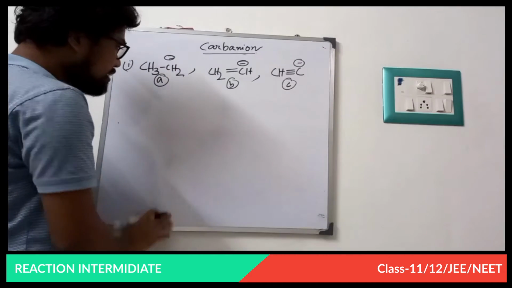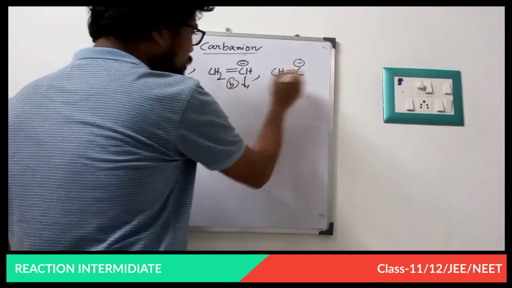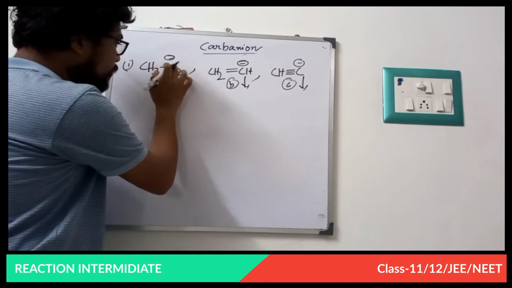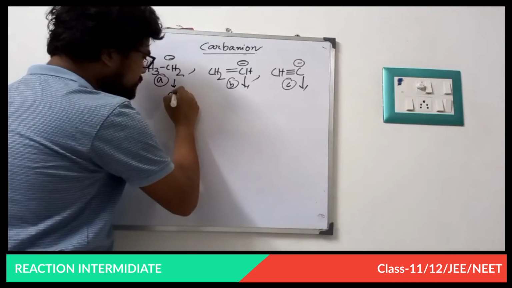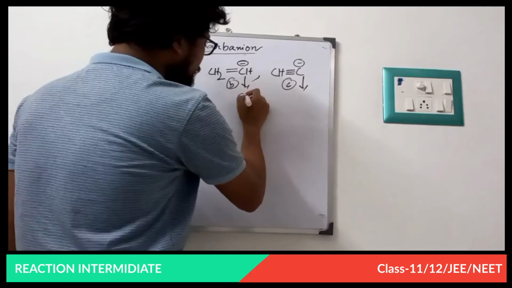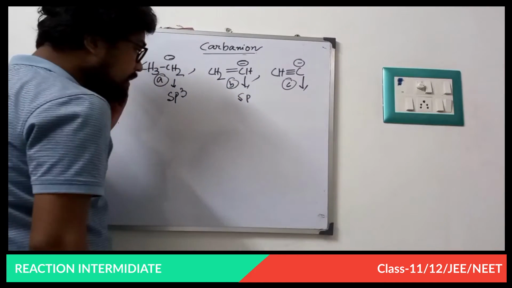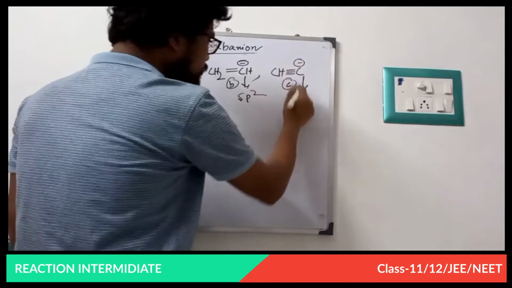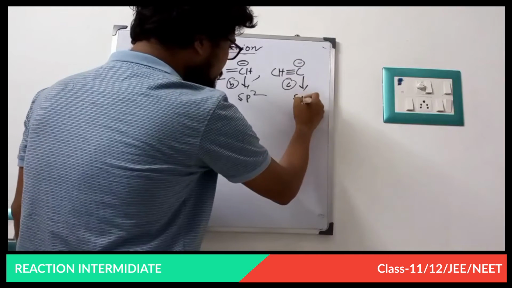First decide the hybridization of all the carbons which have the negative charge. This is 1, 2, 3, 4, so it is sp3 hybridized. This is 1, 2, 3, sp2, and this is 1, 2, that means sp.